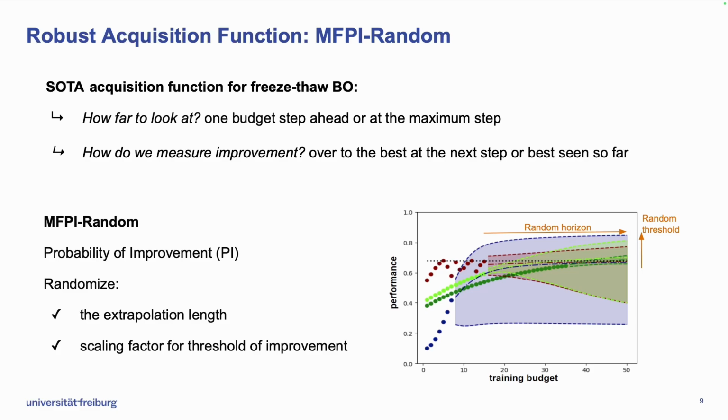Then we combine this surrogate model with an acquisition function that we call MFPI-random, which is based on probability of improvement with randomized extrapolation lengths. We also randomly scale the improvement threshold used to compute the PI. This randomization makes the approach more robust compared to the fixed design choices in existing Freeze-Thaw algorithms.